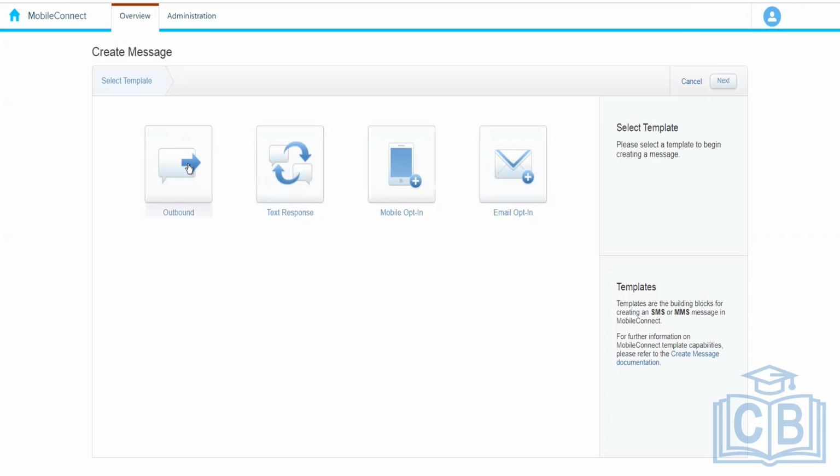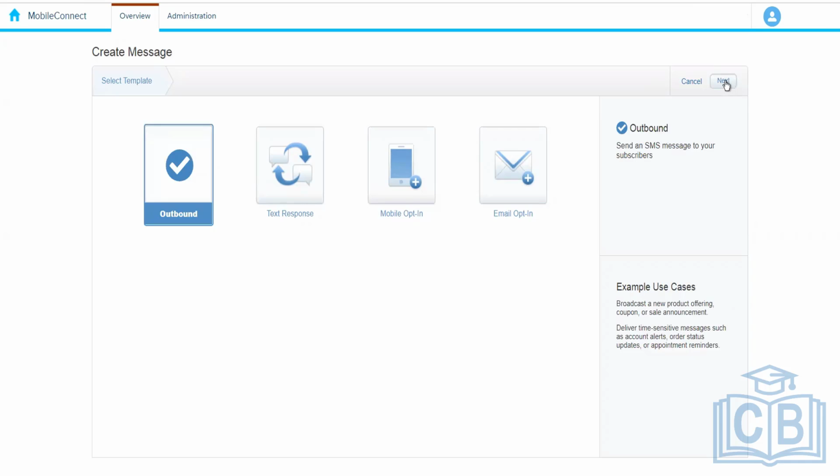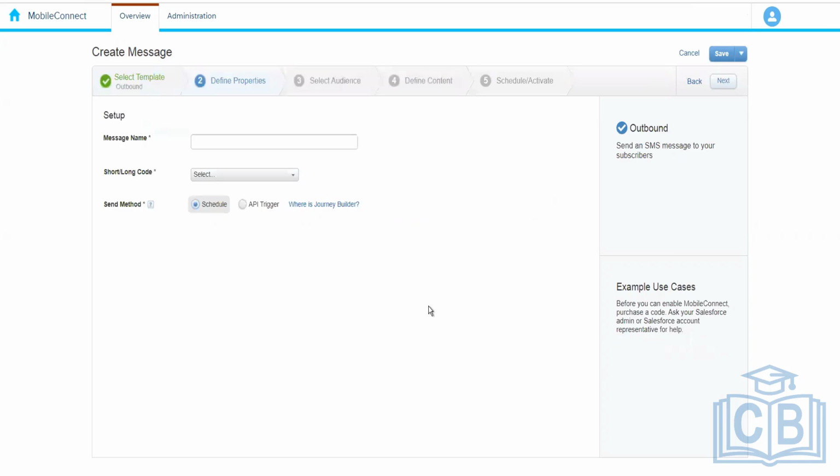So the first one is outbound. In outbound, the company takes the entire responsibility to send the SMS, so the customer is not involved in initiating the conversation. We'll provide the message name over here, and then we have to select the shortcode, that is, which shortcode we want to use to send the SMS.